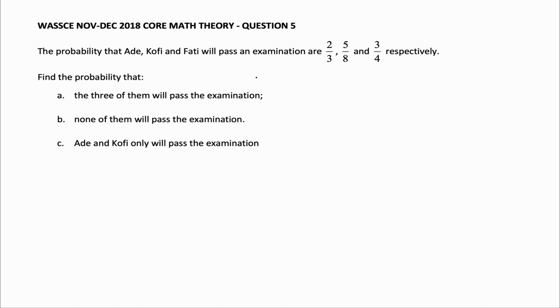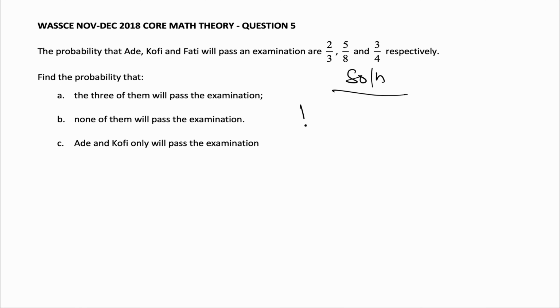The probability that Ade, Kofi, and Fatih will pass an examination are 2/3, 5/8, and 3/4 respectively. Find the probability that A, the 3 of them will pass the examination, B, none of them will pass the examination, and C, Ade and Kofi only will pass the examination. So let's begin with our solution.